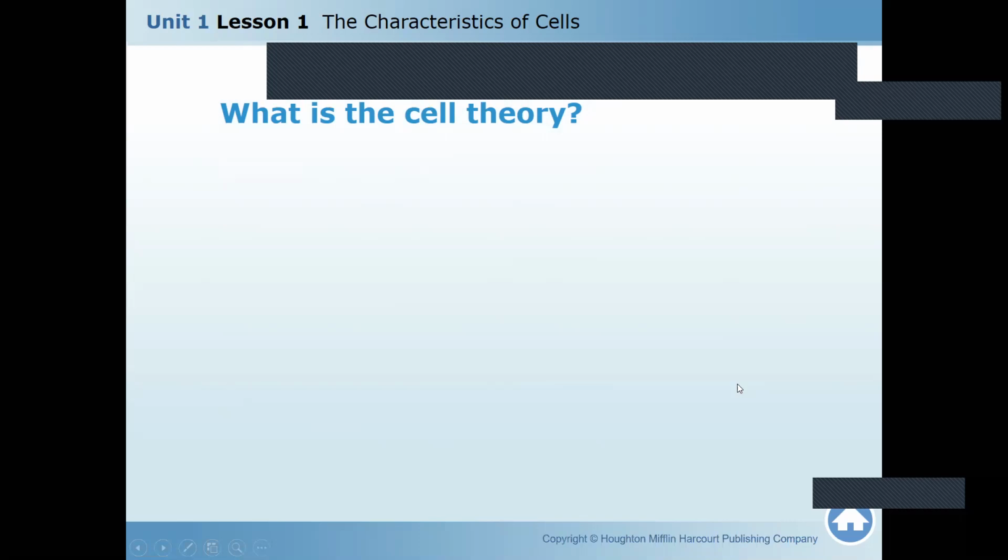Lean, can you tell me those three parts in the cell theory? Made of one or more cells, very good. Basic unit, yes, basic unit of what? Of living organisms. They come from existing cells. Excellent.